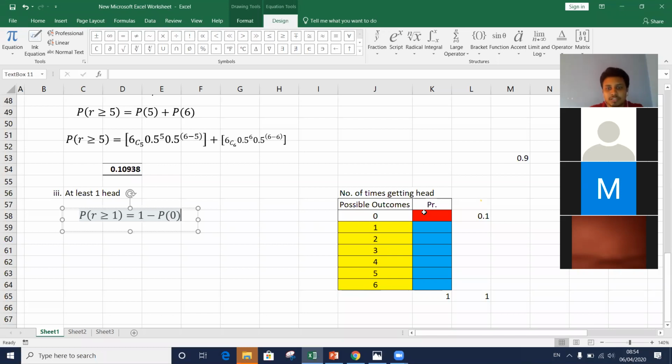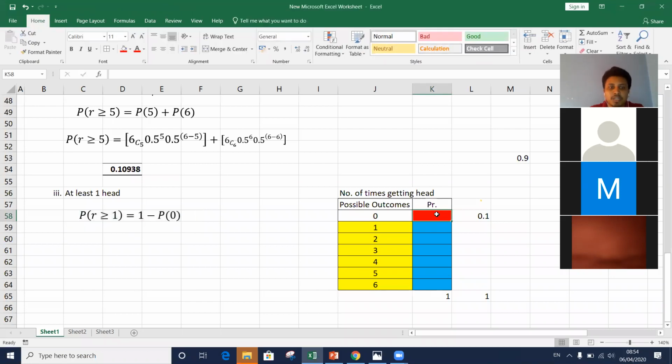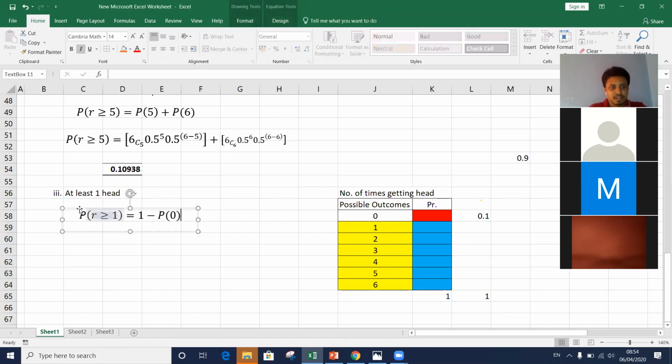The total is 1, so I find the probability for this part and remove it, and then I will get the probability of this area. From 1 I need to deduct the probability of getting 0 hits.